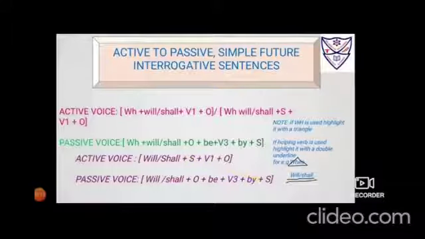Okay. Note, if WH is used, highlight it with a triangle as I have done it here. Okay. And if a helping verb is used, highlight it with a double underline as I have used it here. Will and shall. See, double underline you could see here. Okay. So that won't make you confuse. If it is a triangle, triangle also will be brought down same in passive. If it is a double underline, that also will be brought down same in the passive.